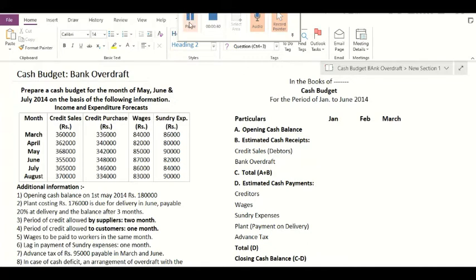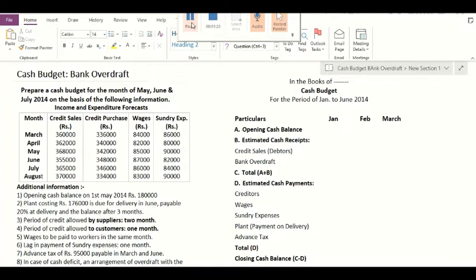As in one of the earlier videos, we have already discussed that the cash budget is basically prepared to know if there is cash surplus or cash deficit with the firm in a particular budget period. If there is a surplus of cash, the firm can carry out its business activities smoothly. If there is a deficit of cash, the firm is required to make the necessary arrangements to run its business activities in a smooth manner. Therefore, if the firm encounters cash deficit in a budget period, the firm can opt for bank overdraft.